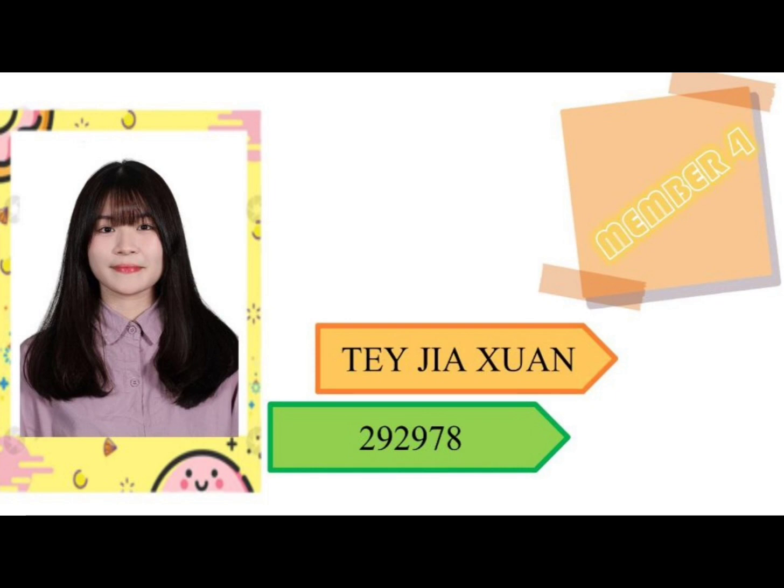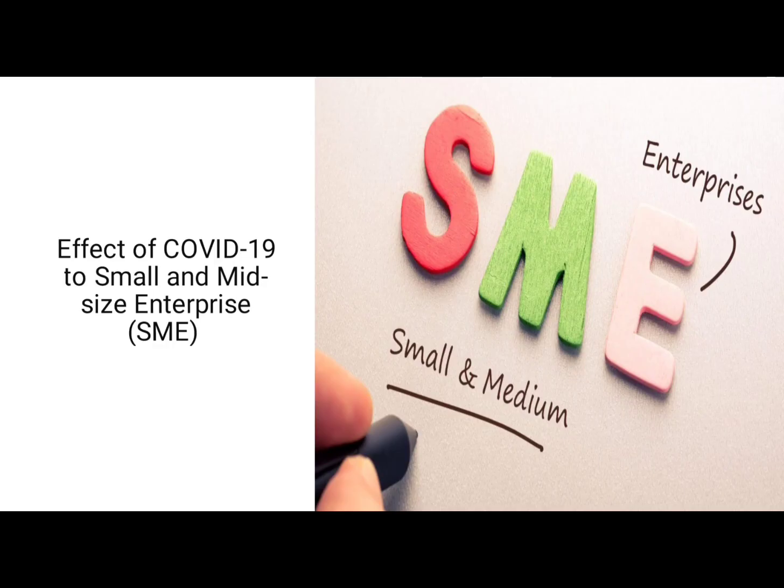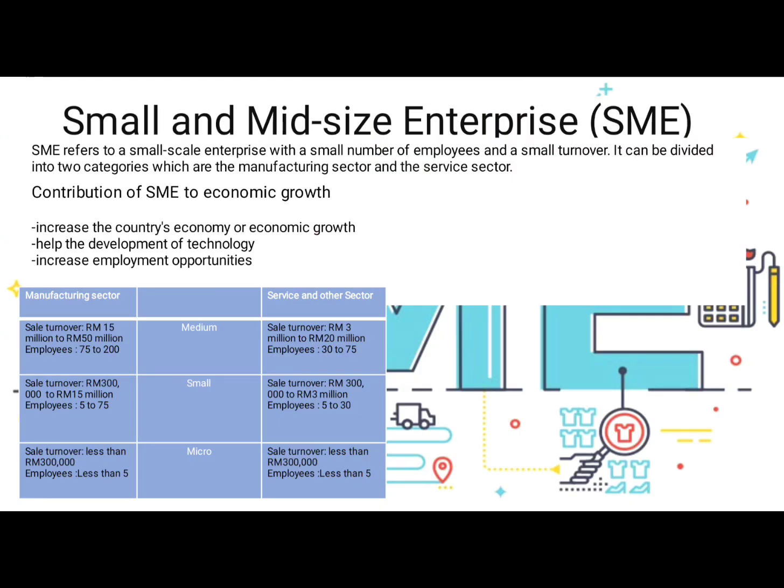My name is Deja. My matric number is 292978. I will talk about the effect of COVID-19 on small and medium-sized enterprises. SME refers to a small-scale enterprise with a small number of employees and a small turnover. In the medium manufacturing sector, sales turnover is 15 million to 50 million, 75 to 200 employees. In the service and other sector, sales turnover is 3 million to 20 million, 30 to 75 employees.